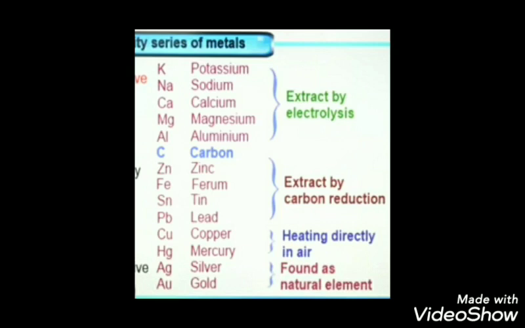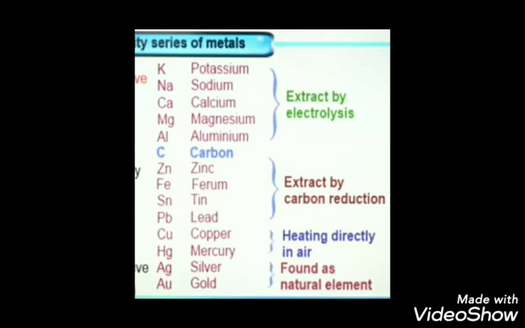And when we come to the next part, zinc, iron, lead, copper, those are all medium reactive ones. Their reactivity is moderate. And at the last of the series, we get gold and silver. They are got in the native form in nature.